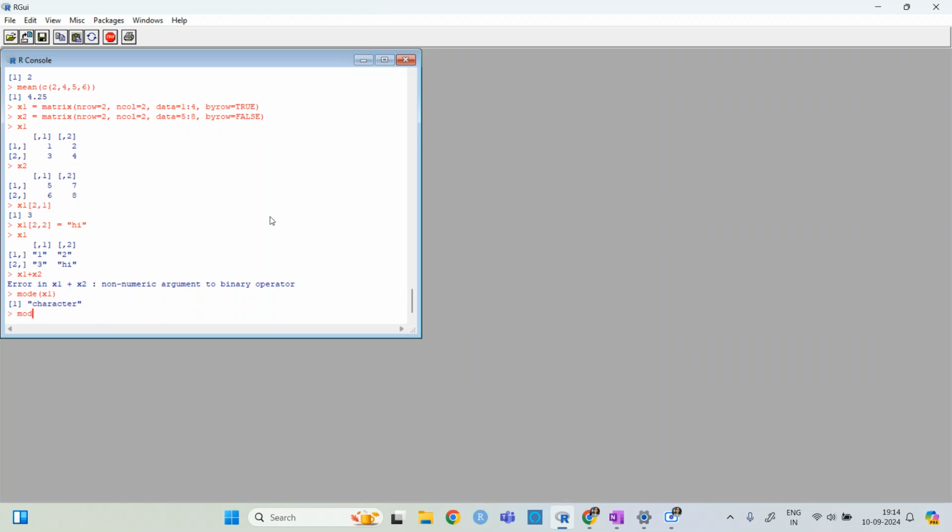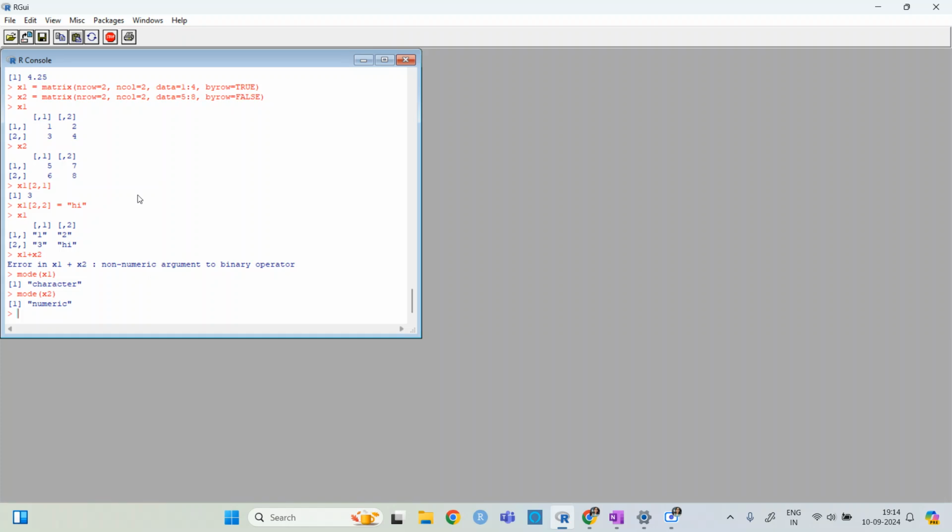It is character. If I check x2, I think it should be numeric. Yes, it is, because matrix is not a mode, right? If I write mode of x1 or x2, matrix does not come under the mode. Similarly for c and so on, it gives the inside one. These are the entries, so it gives the mode according to the entries. If I have one character entry, it will give character. If all the entries are numeric, it will give numeric.